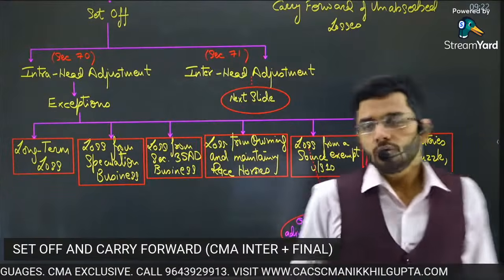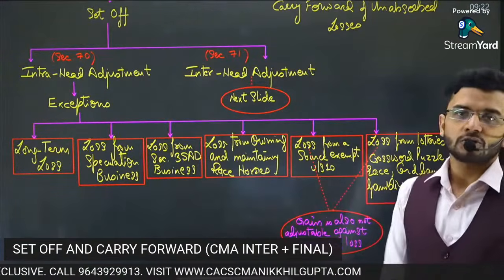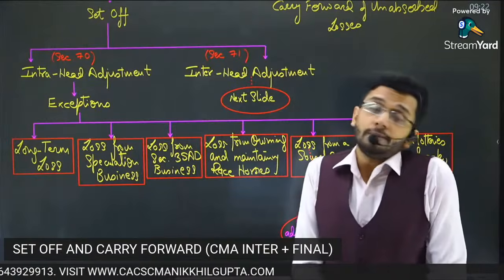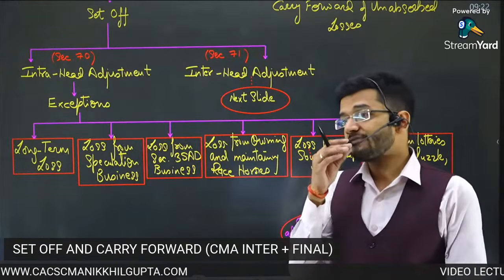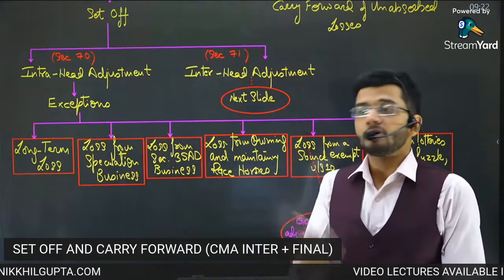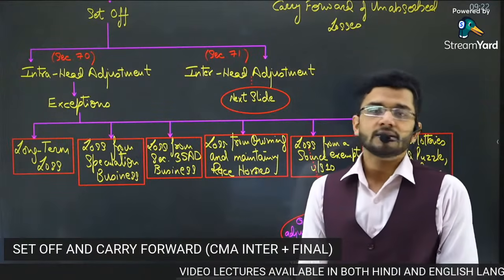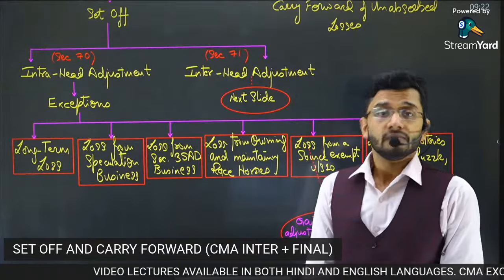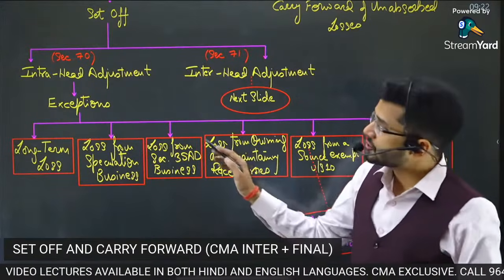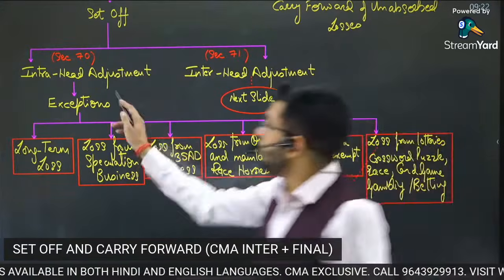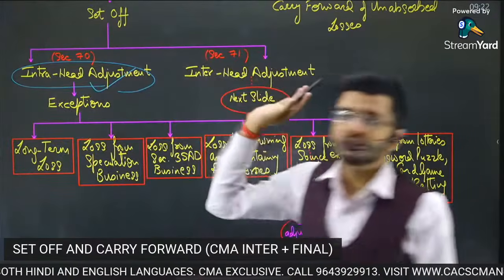All right, so let's see the exceptions where intra-head set-off is not permissible. So, cases where house property 1 income cannot be set off from house property 2 income, a loss. House property 1 income is not permitted to be set off against house property 2 loss. There are certain situations. So these are the exceptions. Other than these exceptions, all intra-head adjustments are permissible.